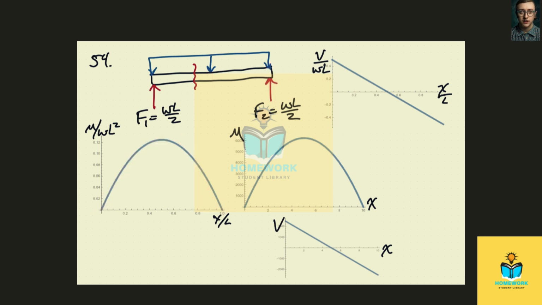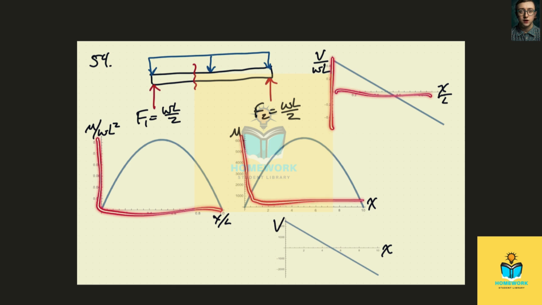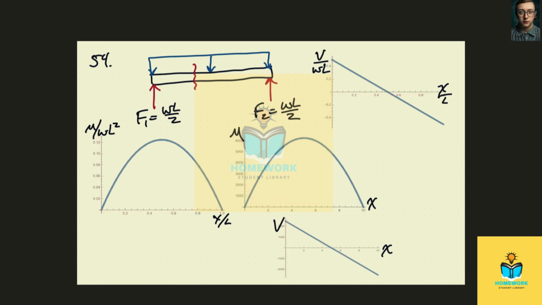Now the second part of the problem actually is to just put in some values for these. And when we put in some values, you can see that this plot looks identical to this, and this looks identical to that. The only difference is that we have different scales on the axes. And so when we put in values of W equals 500 pounds per foot and L equals 10, you can see now we go from 0 to 10 instead of 0 to 1. And we reach a peak moment here of about 6,000 foot-pounds.